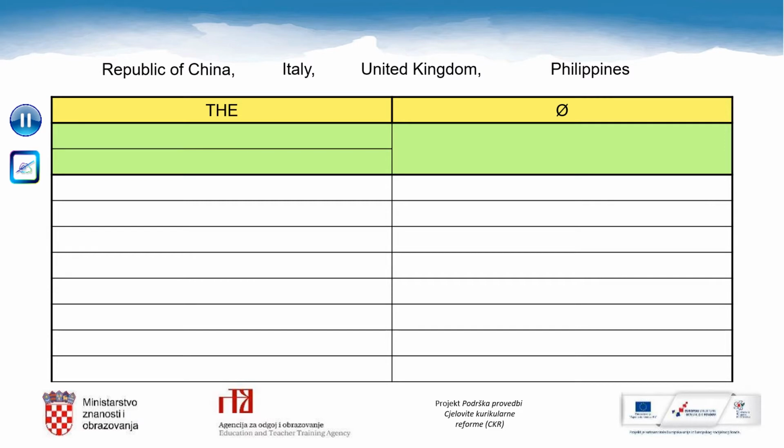It's always good to revise what you have learned. So there are 4 country names here. Your task is to put them in the correct column. Pause the video now, copy the table in your notebook and do the task.